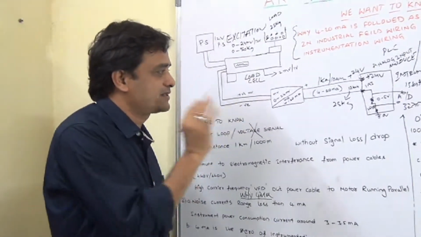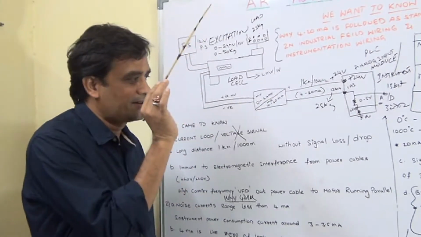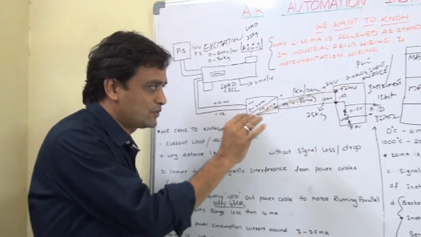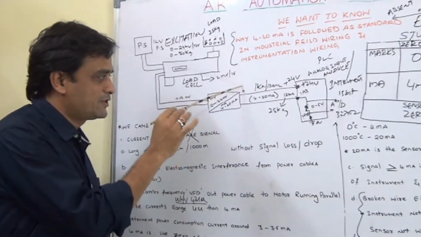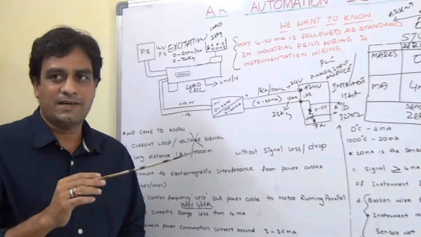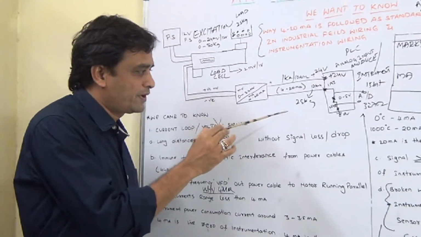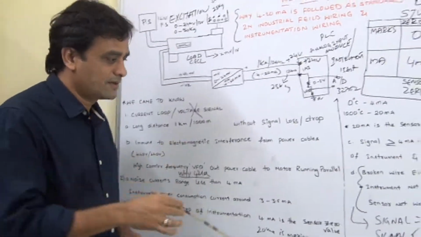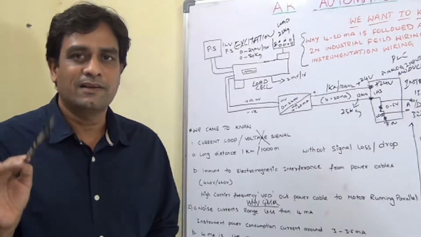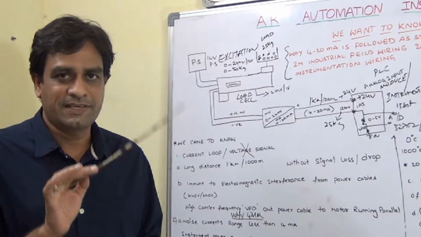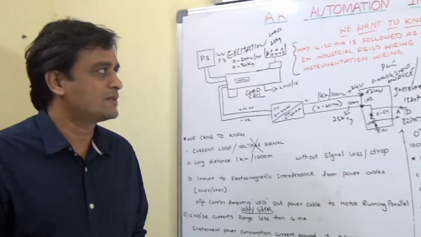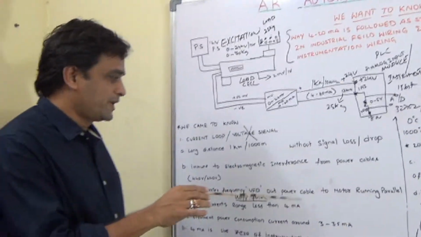Suppose the instrument fails or the wire is disconnected, we get 0 milliamp. So 0 milliamp is telling that there is a loose connection, the wire is broken, there is no power to the instrument, the instrument is not working, or the sensor is not connected. So other than 4 to 20 milliamp, whatever value we get, less than 4 milliamp, 0 milliamp, or over 20 milliamp, it indicates that the signal is faulty. So other than the zero value and maximum value, we can have a faulty value also. So this is why we are using 4 milliamps.